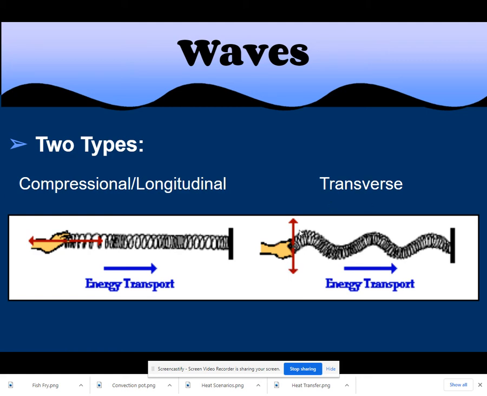In a transverse wave, the energy is traveling up and down, but the wave is traveling left to right. Whereas in a compressional wave, the energy is traveling left to right as the wave is traveling left to right. So it looks a lot flatter, whereas in a transverse wave you've got energy going up and down, as the wave travels in the perpendicular direction, which is left to right. So you can get a visual of what transverse looks like as compared to compressional or longitudinal waves. Energy transport for both of them is going left to right. But in a compressional wave, energy itself is going left to right, whereas in a transverse wave, the energy is moving up and down.